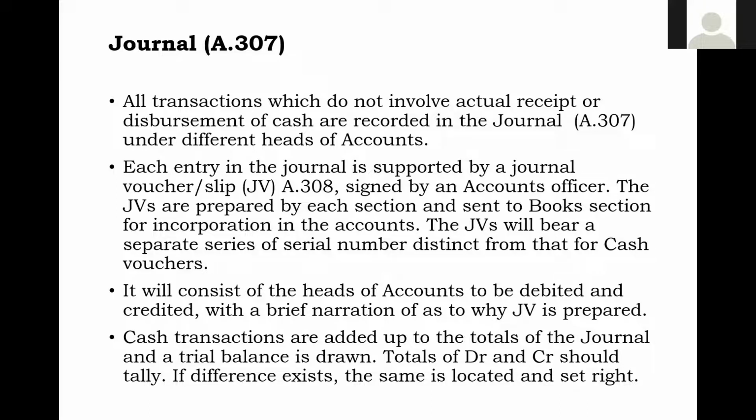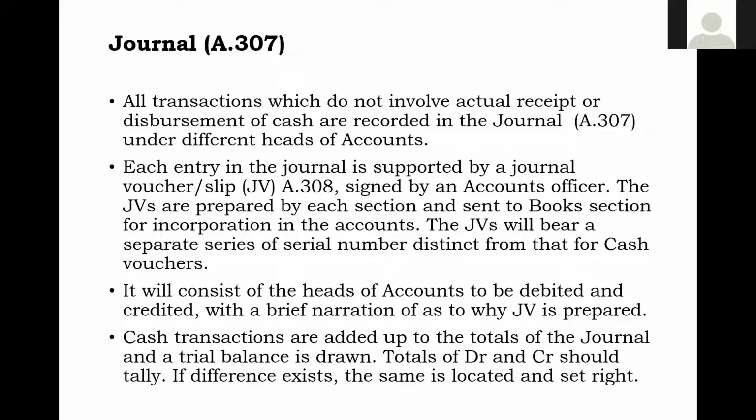So cash transactions, I mean the cash plus MCR, cash received in the challan sheets or in the form of recoveries through CO7s, and payments through CO7s and MCRs. Then that cash will be added up to the journal, the monthly journal, whatever they prepare. First the listing will come, and then later on, when it is finally adjusted, cash will also be added, and from that a trial balance will be drawn.